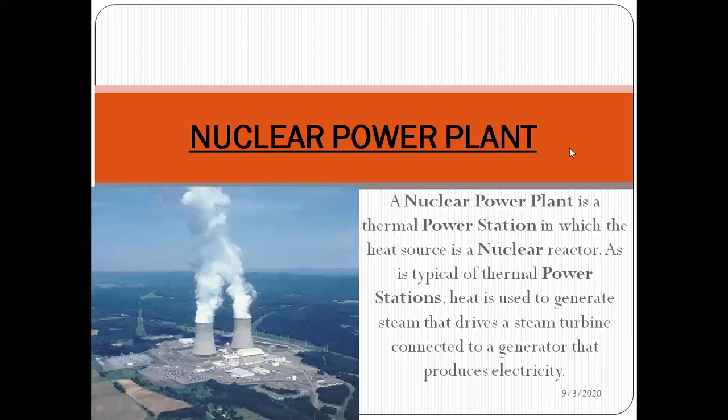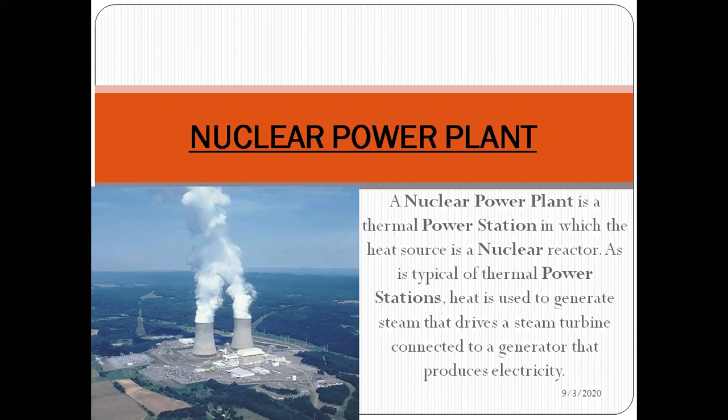Before discussing this, what do we mean by a nuclear power plant? A nuclear power plant is a thermal power station in which the heat source is a nuclear reactor. As it is a typical thermal power station, heat is used to generate the steam that drives the steam turbine, which is connected to the generator and produces electricity.